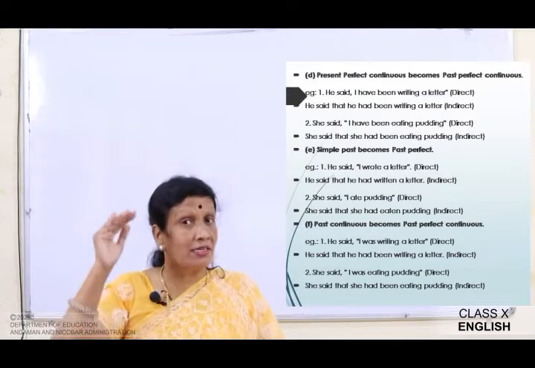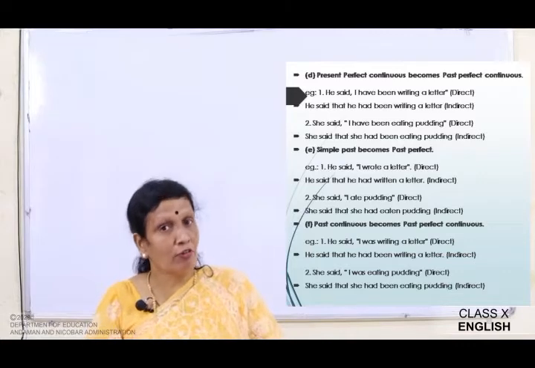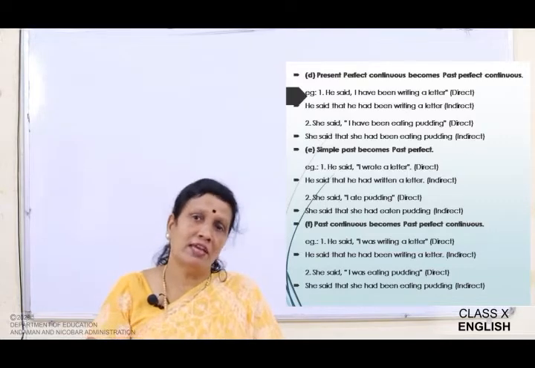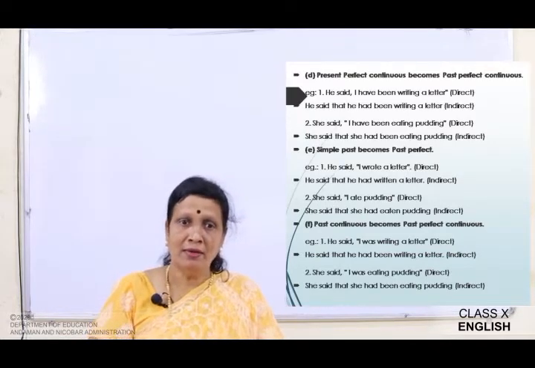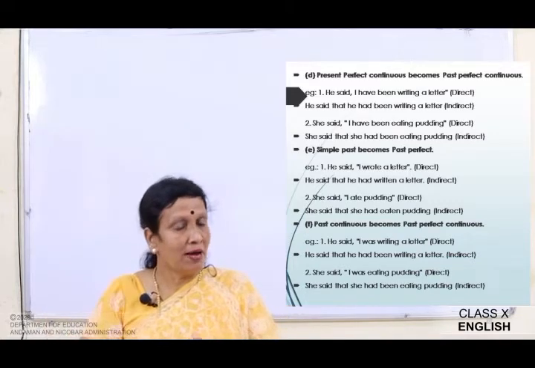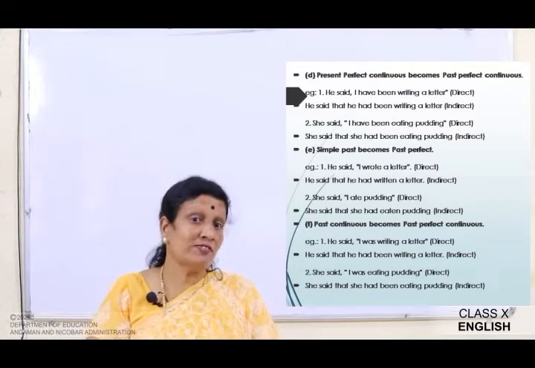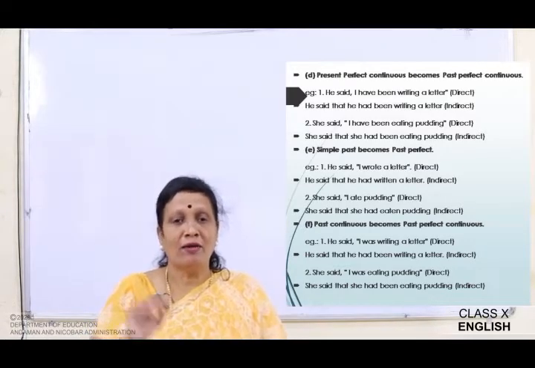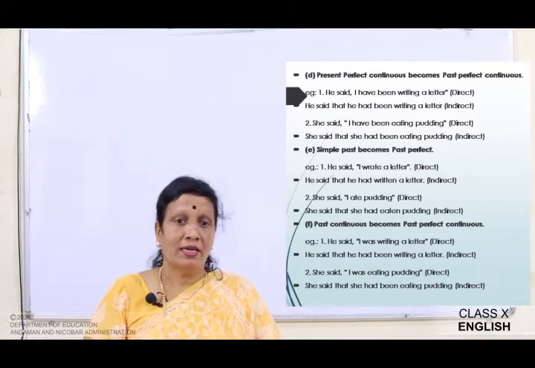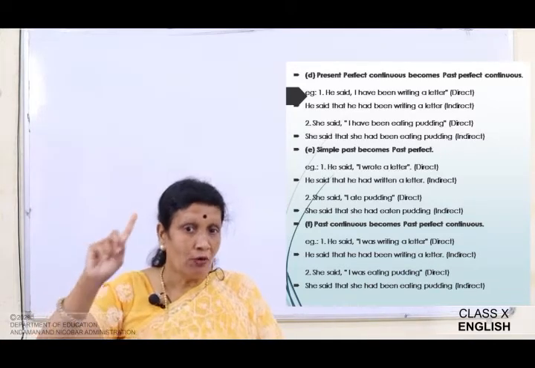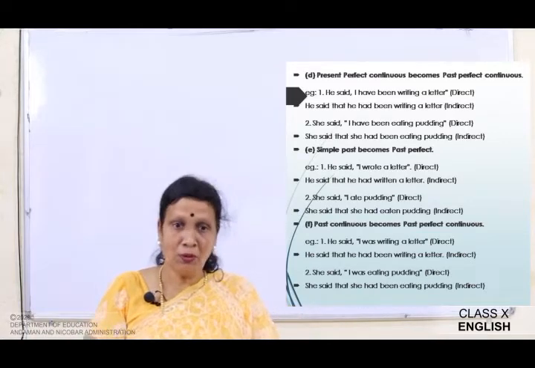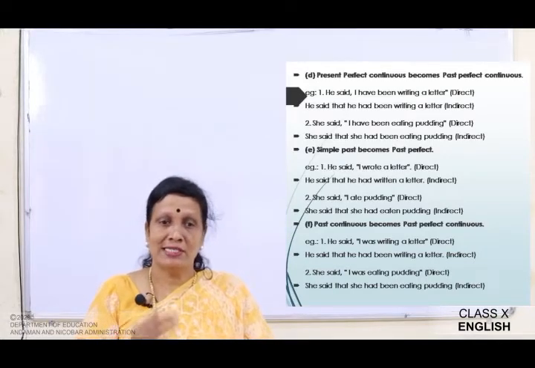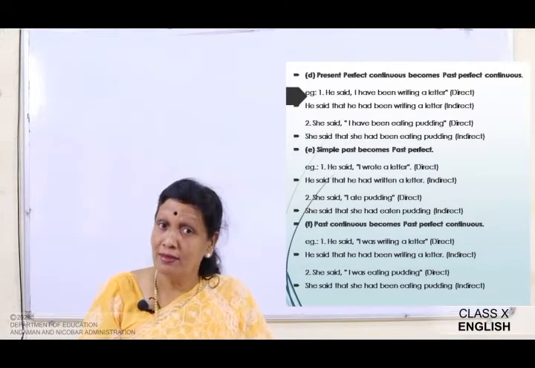Okay. Now, the past continuous becomes past perfect continuous. Okay. Please look at the sentences very carefully, children, and try to understand. The simple past became past perfect. Past continuous will become past perfect continuous. For example, he said, I was writing a letter. He said that he had been writing a letter. Okay. She said, I was eating pudding. She said that she had been eating pudding.